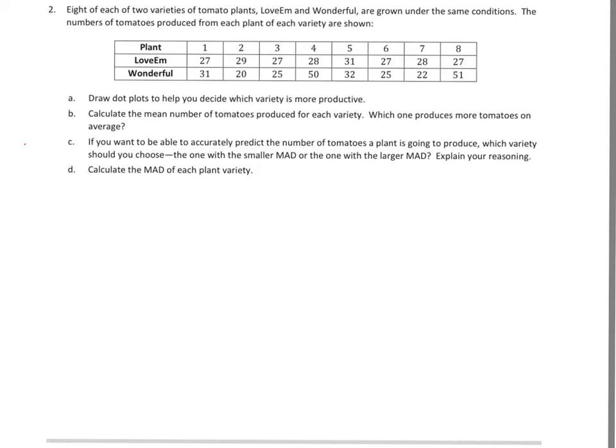that with Love 'em, they're all hovering closer than in Wonderful, because I see the highest in Love 'em is 31, and the highest in Wonderful is 51. And I look at the lowest, and the lowest looks like it's 27 in Love 'em. And it looks like the lowest is 20 here. So we're kind of seeing that there's a huge range in Wonderful, and they're a little bit closer together in Love 'em. So when I draw these plots, I still want them to be the same scale, so I'm going to count by 5s for the number lines, because I want to get a true look at the data.